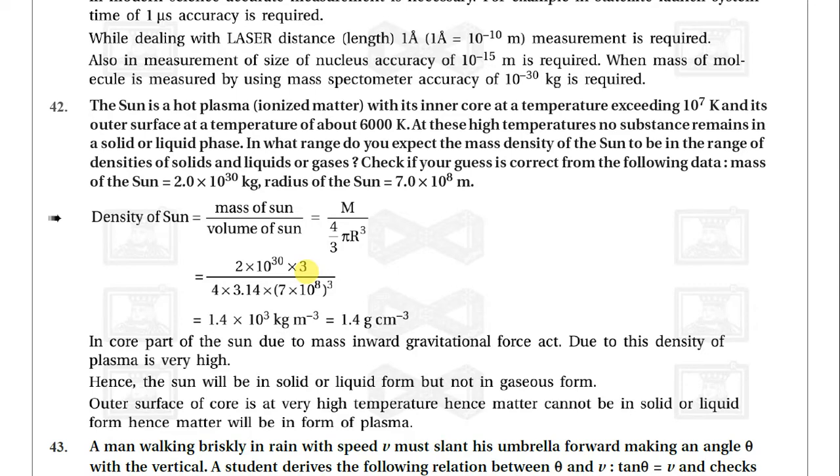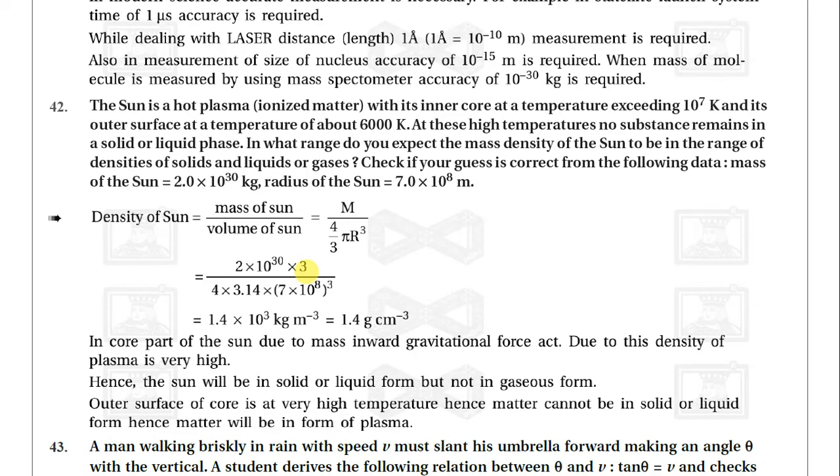Mass of the sun is equal to 2.0 into 10 raised to 30 kg. Radius of the sun is equal to 7.0 into 10 raised to 8 meter. So density of the sun is equal to the mass of the sun divided by the volume of the sun. The mass of the sun is 2.0 into 10 raised to 30, and the radius of the sun is 7.0 into 10 raised to 8.